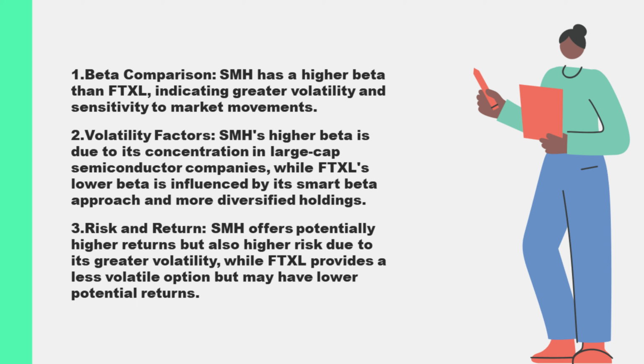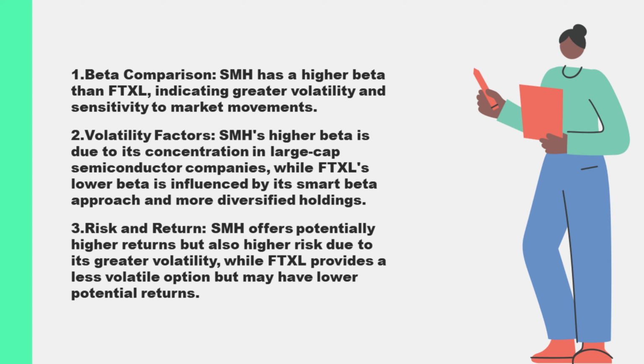SMH's higher beta suggests that it is more sensitive to market movements, making it more volatile. This can be advantageous in a rising market, where SMH could deliver outsized gains due to its higher sensitivity. However, it also means that SMH carries greater risk in a declining market, where it could suffer more pronounced losses. Investors in SMH should be prepared for greater price fluctuations and a higher level of risk, which is typical for ETFs heavily invested in the semiconductor industry.